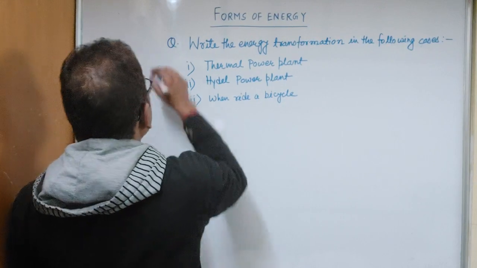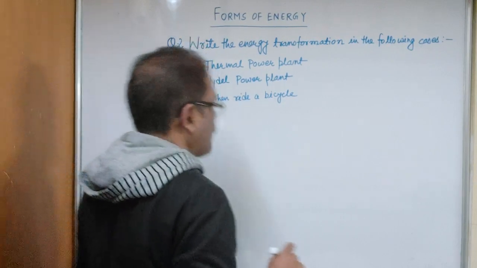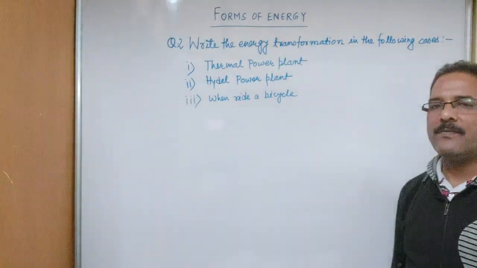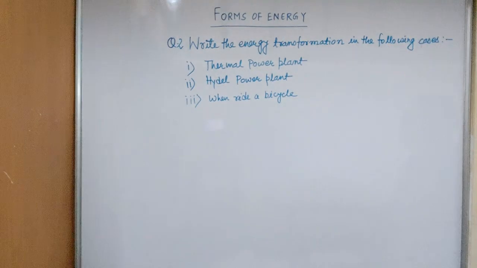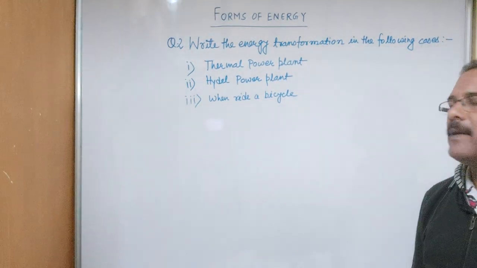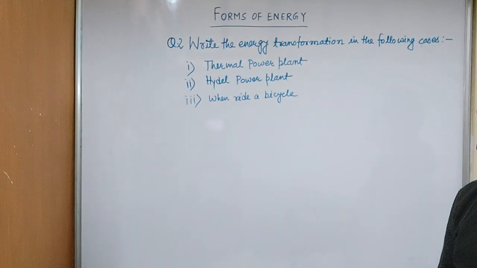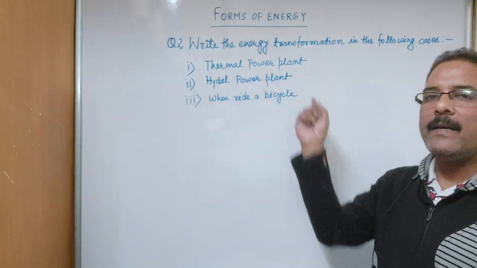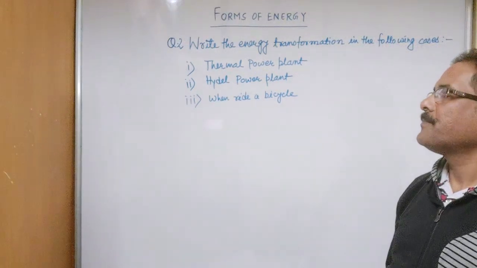So these three, although there are so many questions of this type, but I want all of you to write the energy transformation for the following questions, that is, which type of energy transformation is taking place in a thermal power plant.